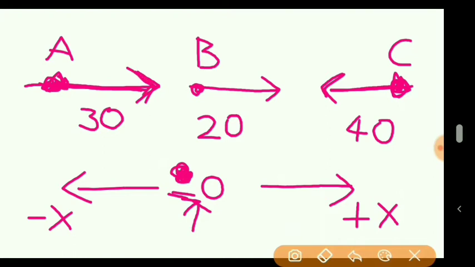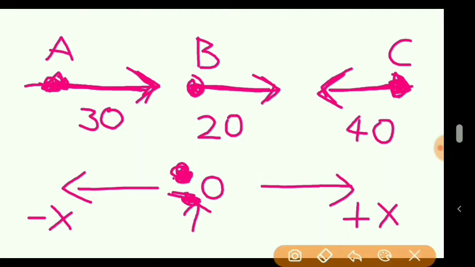If the same person standing at point O is observing the vehicle B, for him, what is the velocity of B? It is the same, 20 in positive x direction. The person is now observing C from O, standing stationary. So for him, the velocity of C will be minus 40, because it is moving towards negative x direction.